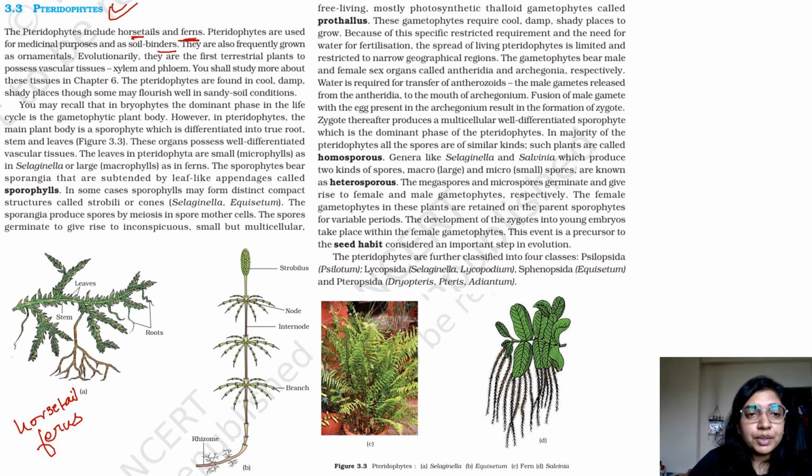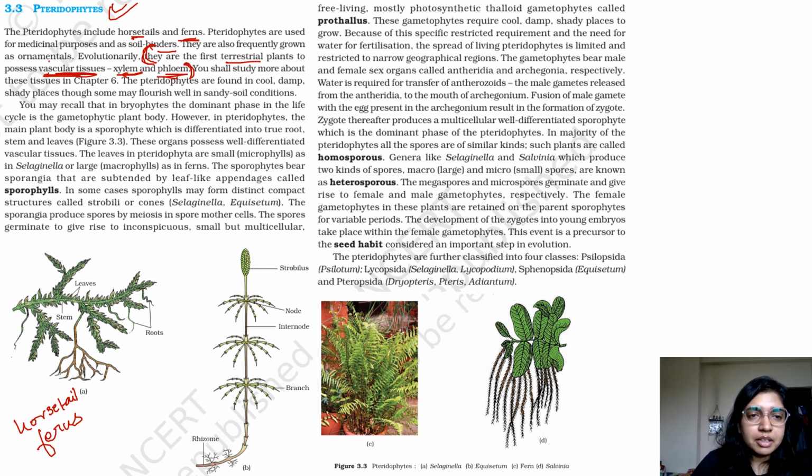They are also frequently grown as ornaments. Evolutionarily, they are the first terrestrial plants to possess vascular tissues, which is xylem and phloem. This is an important line. Before this, till bryophytes, there was no xylem and phloem.